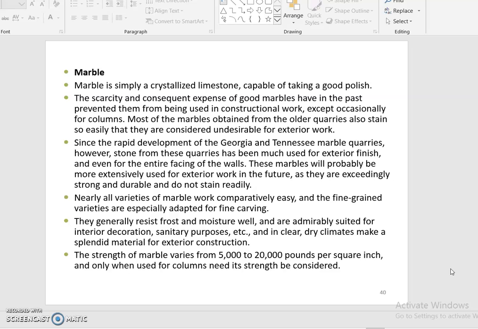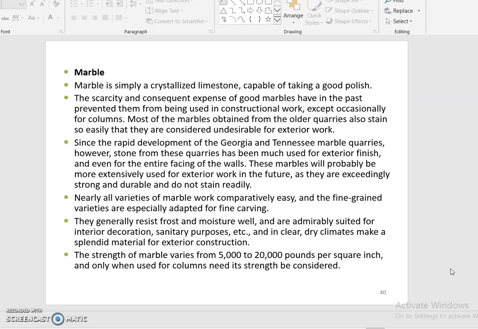This marble will probably be more extensively used for exterior work in the future, as it is exceedingly strong and durable and does not stain readily. Nearly all varieties of marble are comparatively easy to work, and the fine-grained varieties are especially adapted for fine carving.